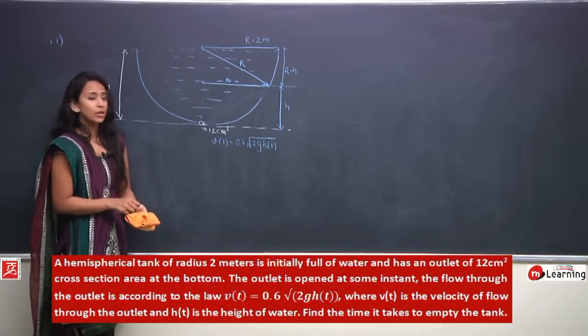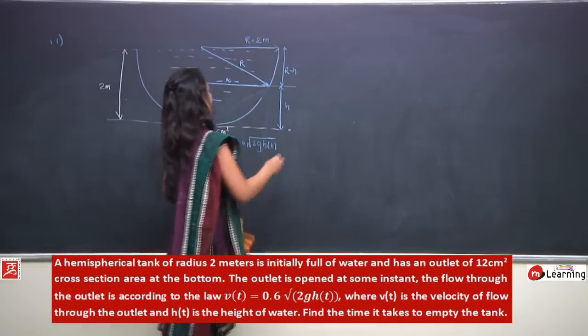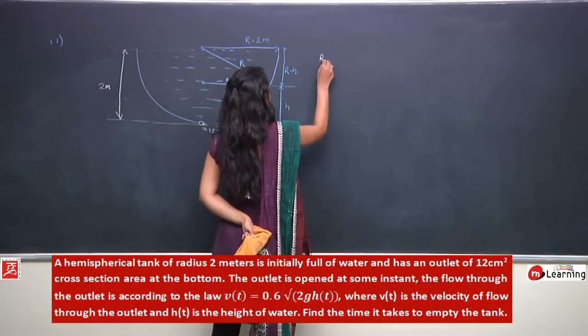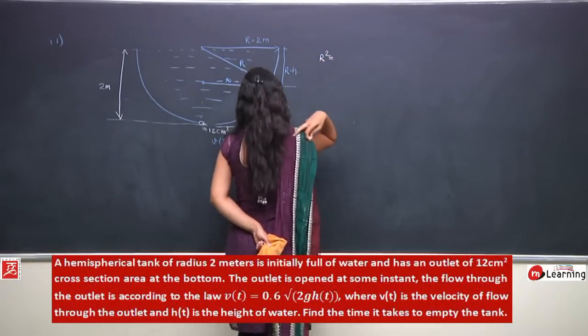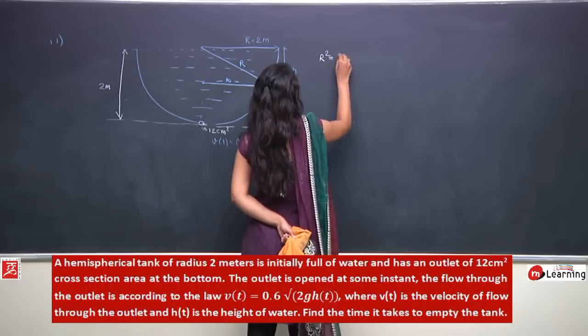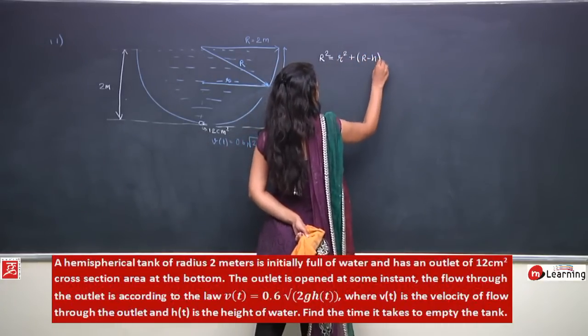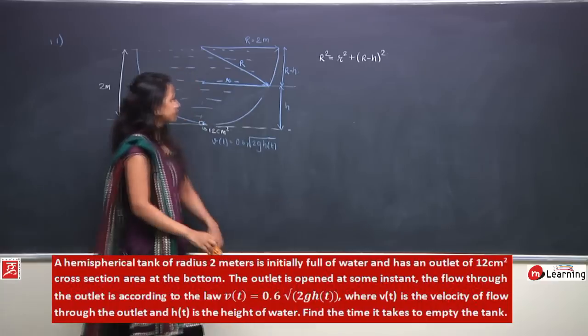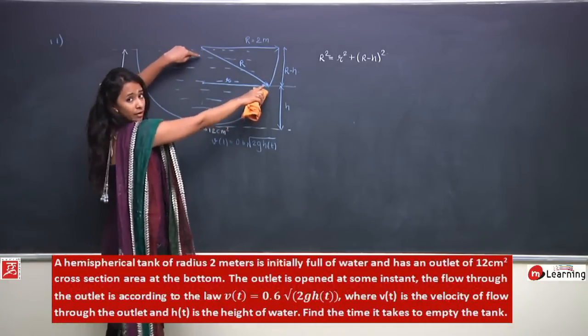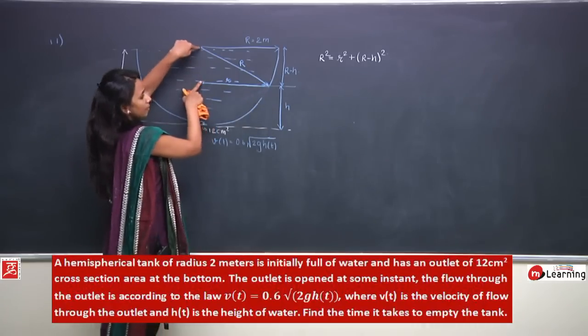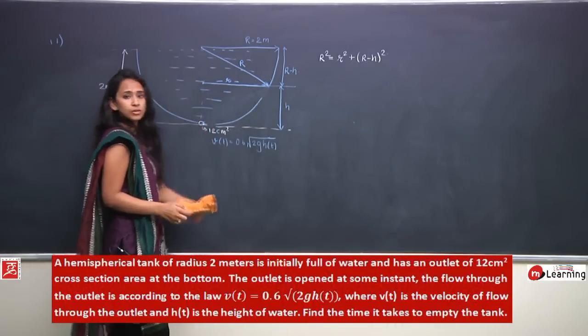So by Pythagoras theorem, can I write capital R square equals small r square plus capital R minus h whole square. Capital R square would be equals to small r square plus capital R minus h whole square.